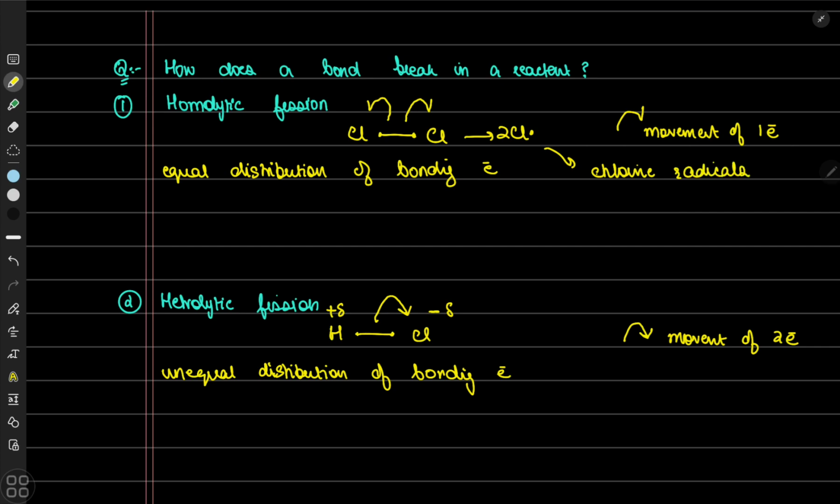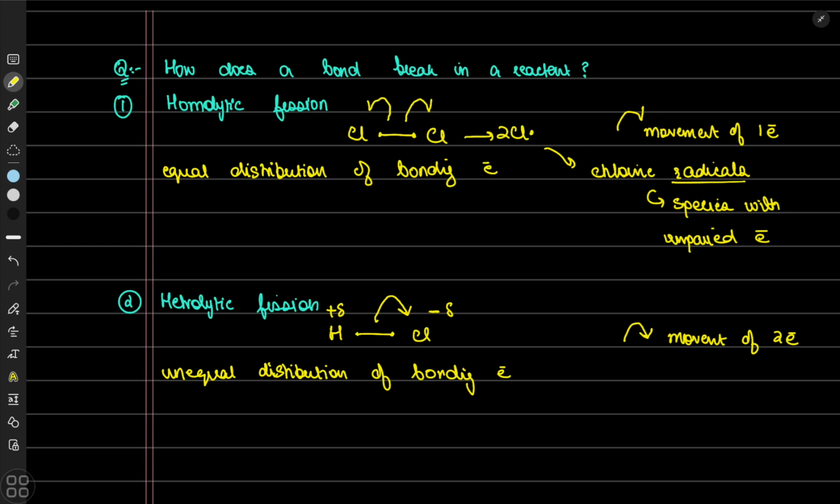Radicals are species with free electrons, or unpaired electrons. They don't have any charge per se, but having an unpaired electron makes them very susceptible to reactions because they need to fulfill their electrons, so they're highly reactive.